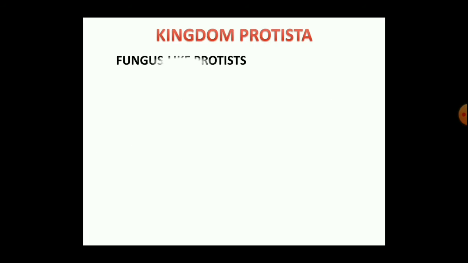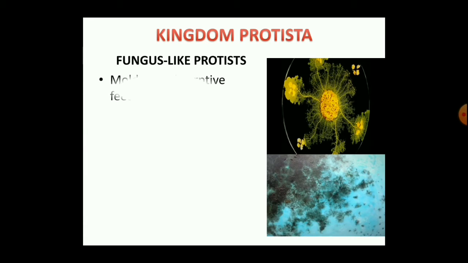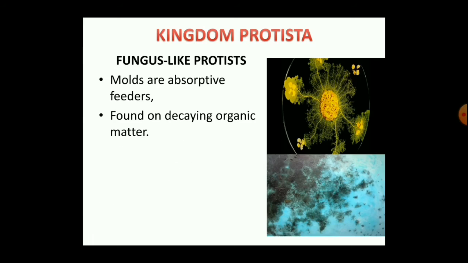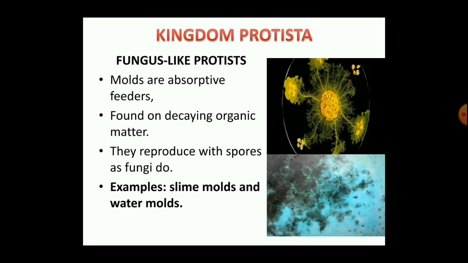Kingdom Protista has the fungus-like protists also, and the fungus-like protists have absorptive mode of nutrition. These are molds which secrete the digestive enzymes, and the substrate is broken down, the organic matter is broken down and is then absorbed. That is why they are absorptive feeders, found on decaying organic matter, and they reproduce with spores just like other fungi. Examples are slime mold and water mold.